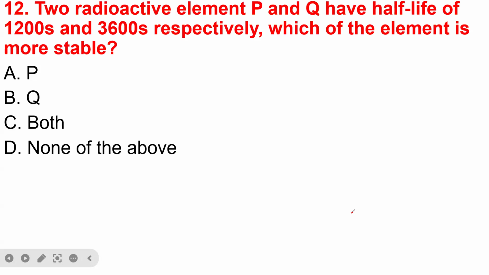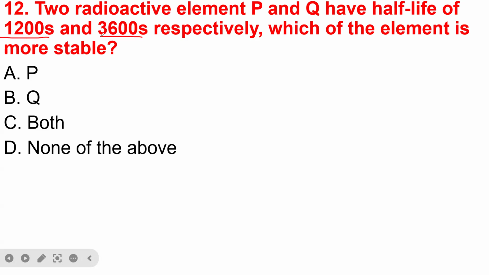Two radioactive elements, P and Q, have half-lives of 1200 and 3600 seconds respectively. Which of the following elements is more stable? Generally, ladies and gentlemen, the higher the half-life, the more stable the atom is. So P has 1200 seconds, while Q has 3600 seconds.